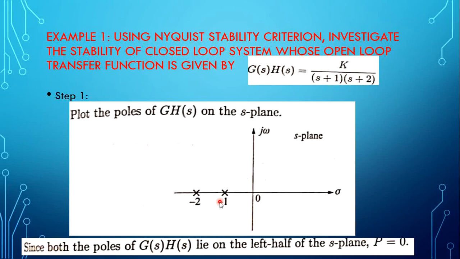We have to write capital P and capital Z. Capital P indicates the number of poles lying on the right hand side of the S plane. No pole is lying on the right hand side of the S plane, so here capital P is 0. Capital Z is the number of zeros lying on the right hand side of the S plane, so capital Z is equivalent to 0.